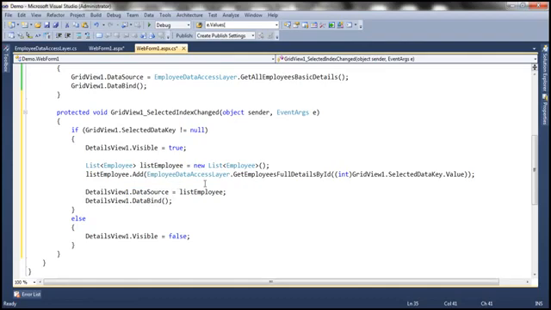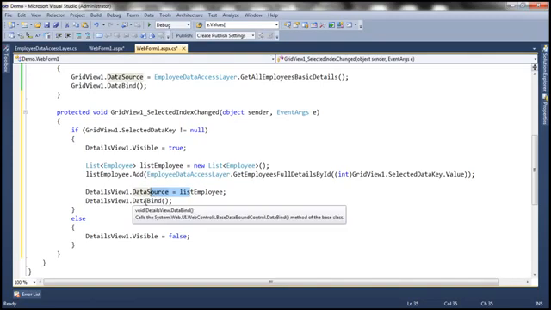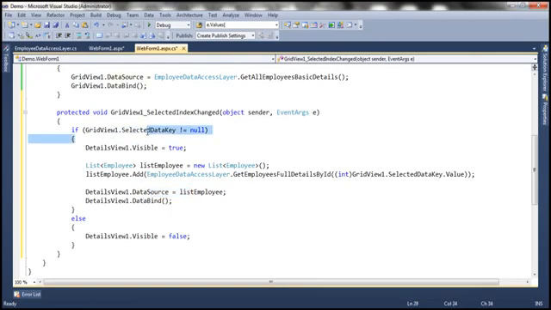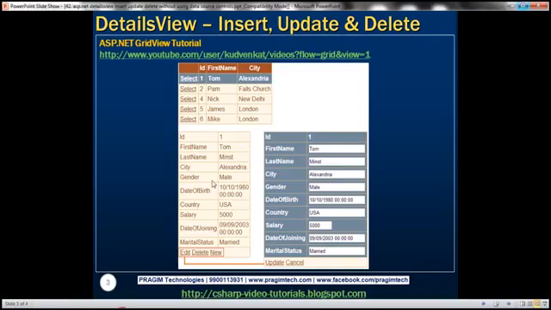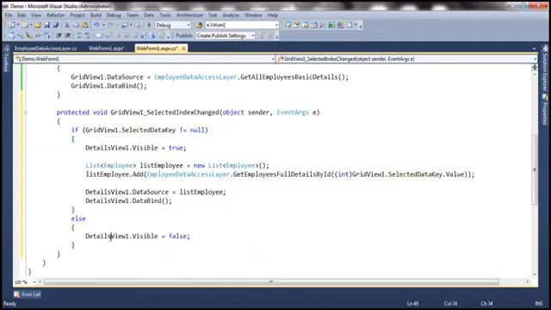You might be wondering, why can't I set an employee object as the data source? We discussed this in a previous session. We get a runtime error. So to solve that, we are using a list object and adding that employee to the list object, and the list is then set as the data source for the details view, and we invoke DataBind. On the other hand, if the selected data key is null, then we know we don't have any row selected within the grid view control, in which case we don't want to display the details view at all. That's why we are setting DetailsView1.Visible equal to false. So pretty simple and straightforward.